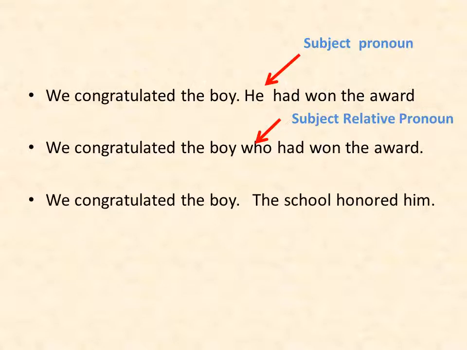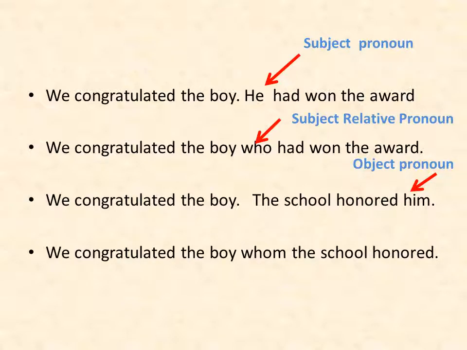In the next example, however, the word him is not the subject, but rather the object of the sentence. Therefore, when we make the adjective clause, we are going to use the word whom. Whom will describe a person who is in the object position. Informally, people will say who for subjects and objects when they are relative pronouns.